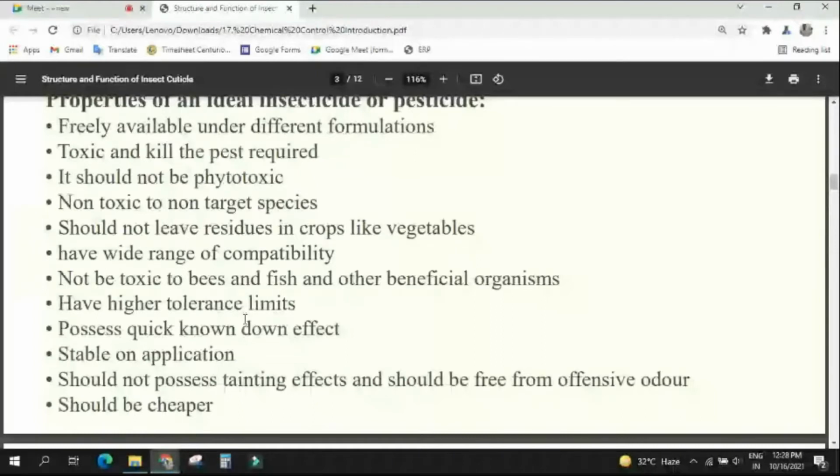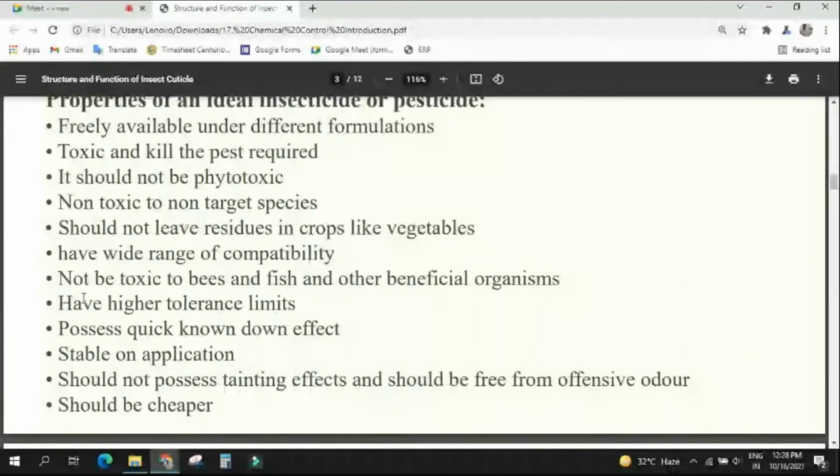You see the next point: have higher tolerance limit. What is the meaning? Someone has told now, that is about the environment. What is tolerance? That means whatever the sunlight influx, whatever the light hours, it needs to tolerate different environmental conditions.